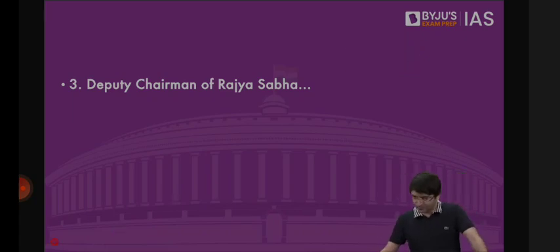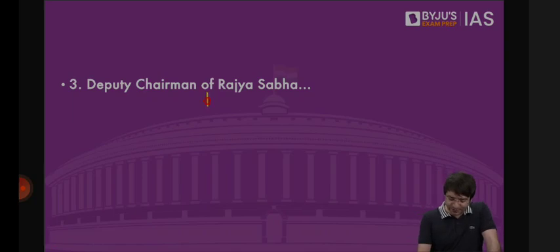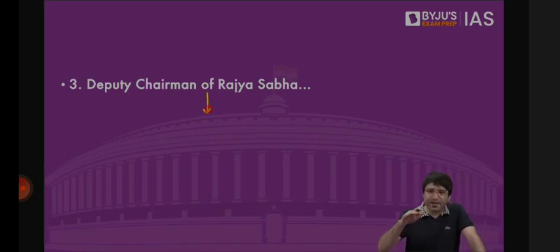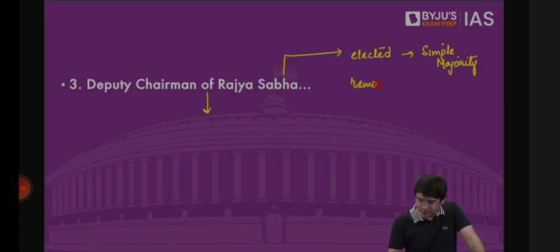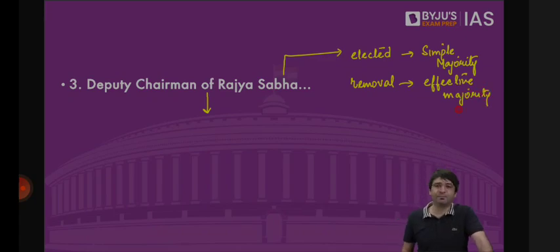Now let's look at the deputy chairman of Rajya Sabha. Just like in Lok Sabha, we have the speaker, deputy speaker, and a panel. In Rajya Sabha also, we have a speaker known as the vice president, the chairperson of Rajya Sabha. We have a deputy speaker who is known as the deputy chairperson of Rajya Sabha. Deputy chairperson of Rajya Sabha is also elected by simple majority and can be removed by the members of the Rajya Sabha by passing a resolution by effective majority. And when we say deputy chairperson is elected, that means this deputy chairperson is a member of Rajya Sabha.